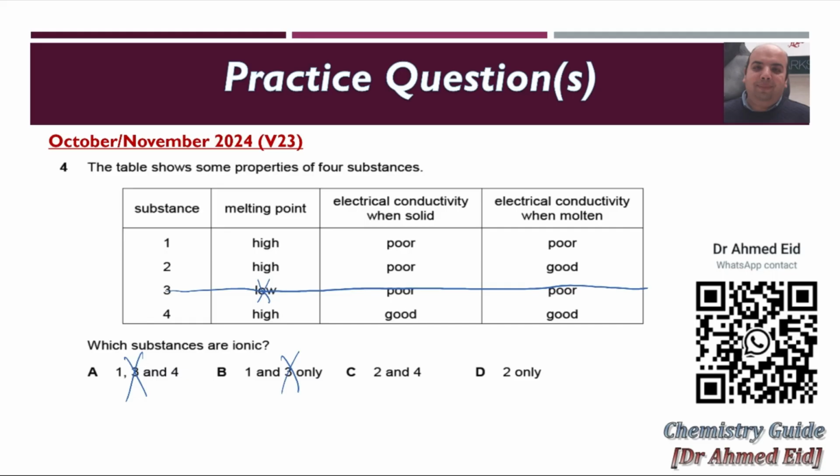Let's check electrical conductivity when solid. For an ionic compound, electrical conductivity when solid is poor. So this one says good, and we cancel 4. So the correct answer will be 2 only. Electrical conductivity when molten is not poor, it's good. So the correct answer, as I told you, is 2 only.